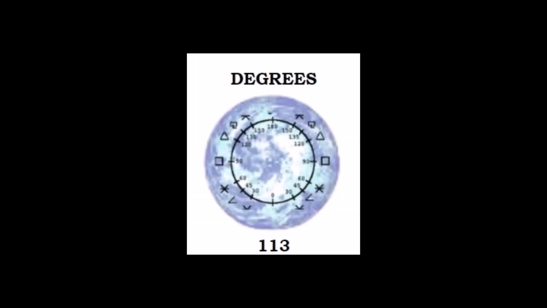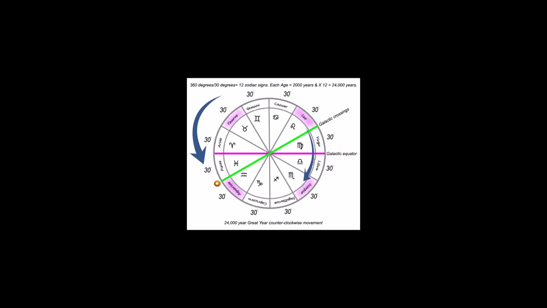Here's some quick facts about degrees in astrology. Before we talk about degrees, I have to explain what the zodiac wheel is. The zodiac wheel is a 360-degree circle. The circle is divided into 12 signs, each containing 30 degrees. So 12 times 30 equals a 360-degree circle.